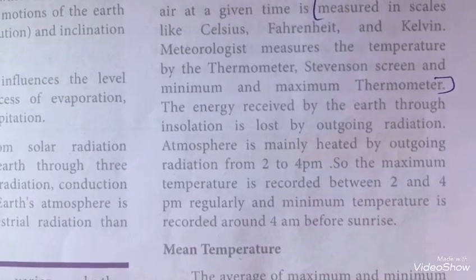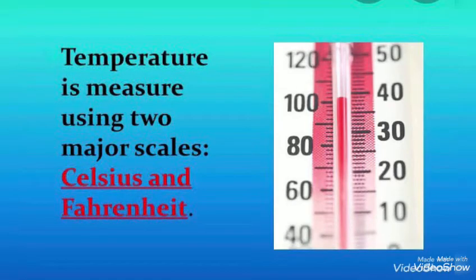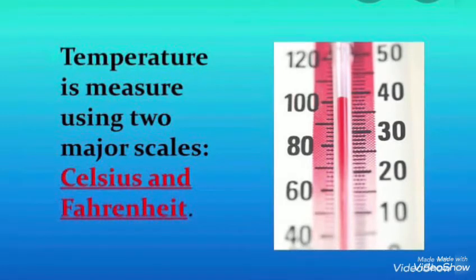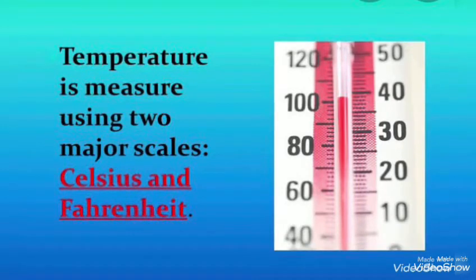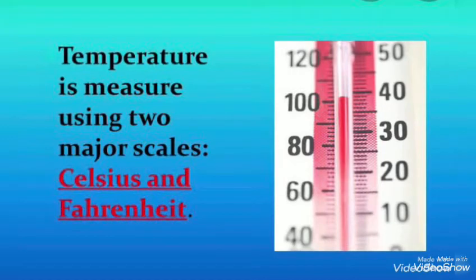Measuring temperature. The temperature is measured in Celsius, Fahrenheit and Kelvin. But the meteorologists measure the temperature by thermometer, Stevenson screen, minimum and maximum thermometer. So the maximum temperature is recorded between 2 to 4 pm regularly, and the minimum temperature is recorded around 4 am before sunrise.